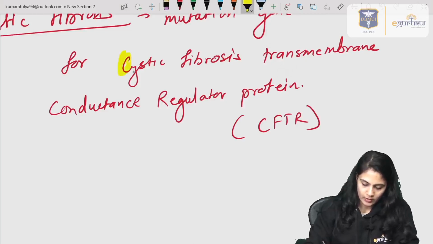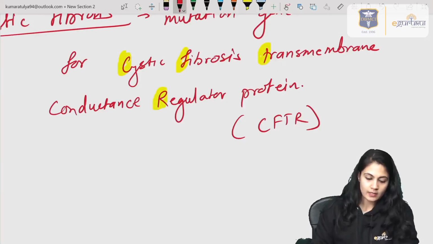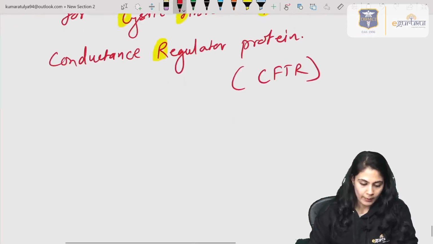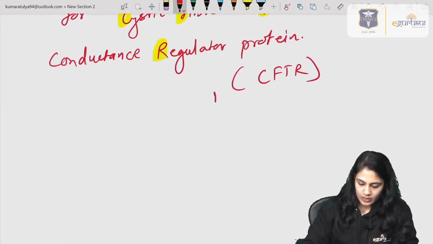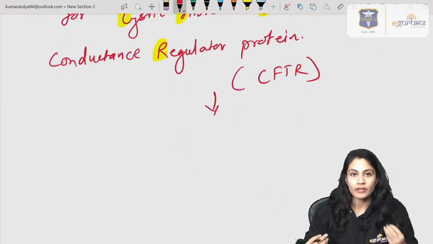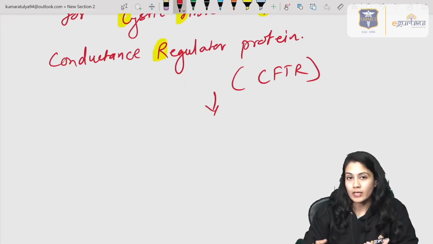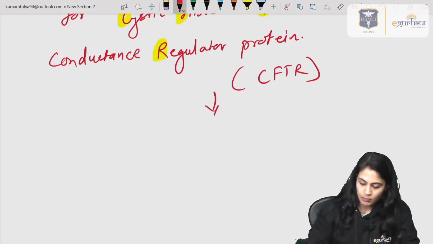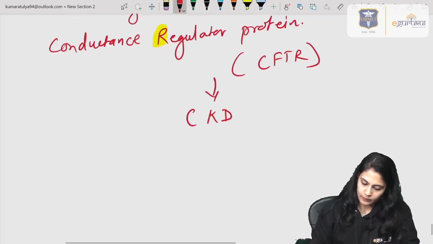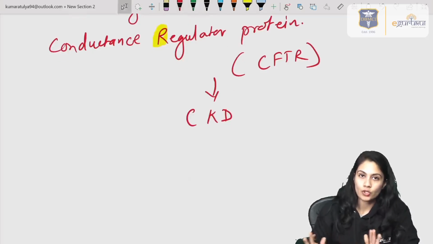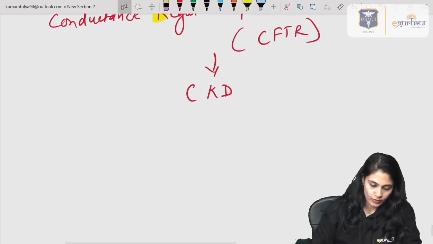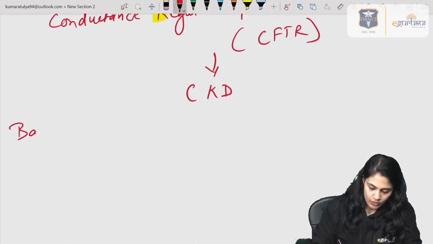If there is a mutation in this protein, various organs are affected, mainly the pancreas and respiratory system. In the kidney, it may lead to chronic kidney disease, and it has no relationship with aquaporin 2. Next condition was Bartter syndrome.